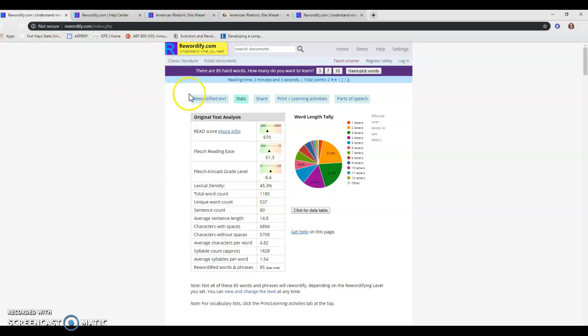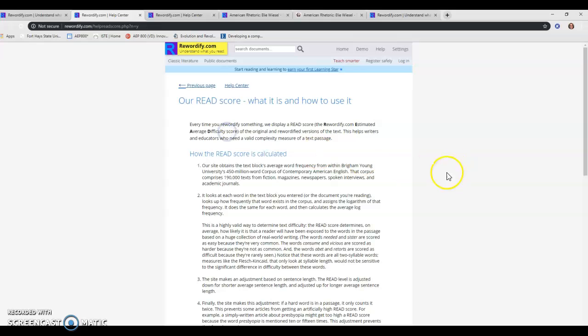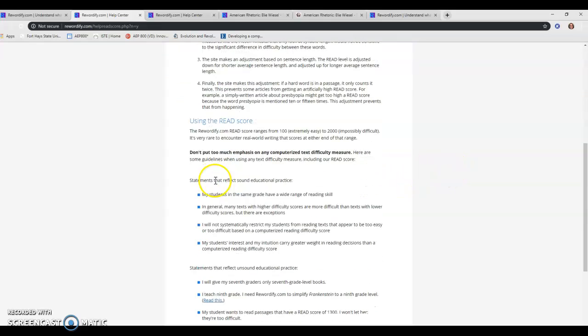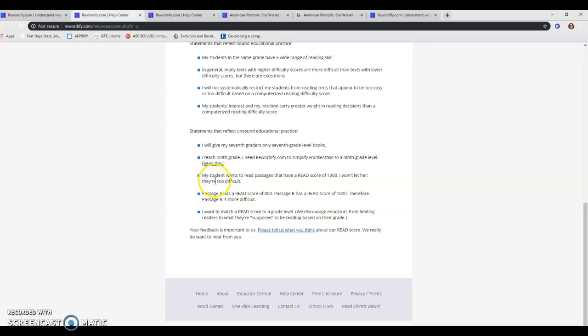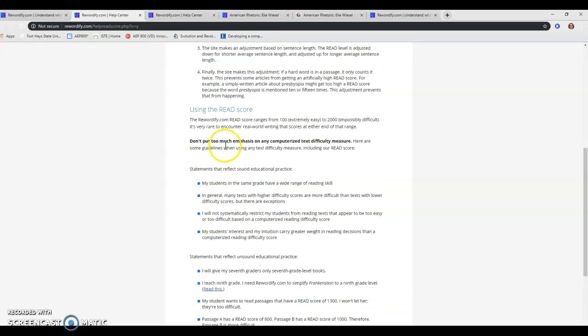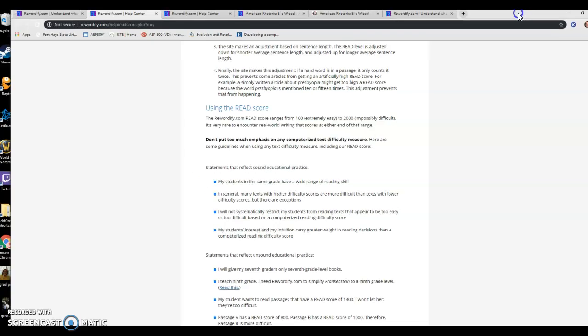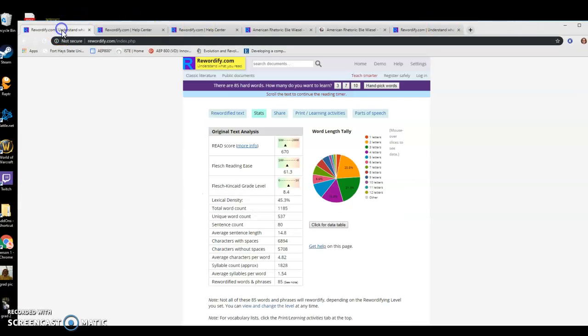What I will say that this website does kind of emphasize is that you should not, while these scores exist, put too much emphasis on any computerized text difficulty measure. Every student is going to have a different set of skills, so just because it says 8th grade, 4th month or whatever, doesn't mean that is going to be the case for everyone, that by the 4th month of 8th grade they can read this text.